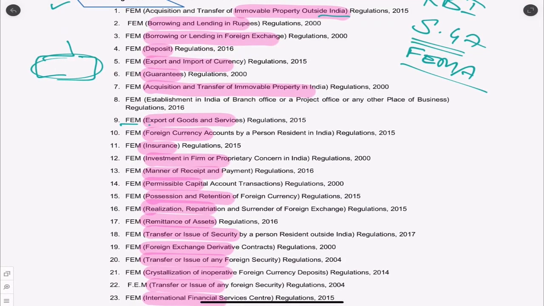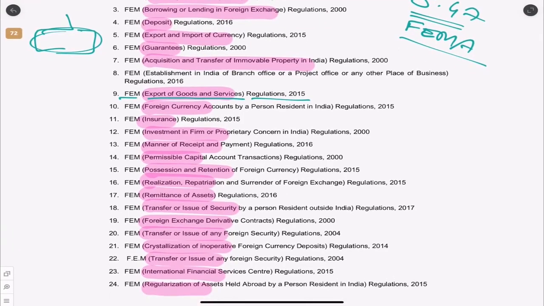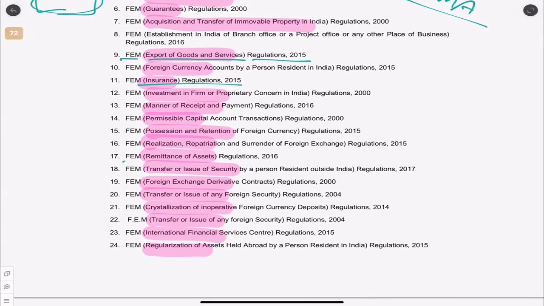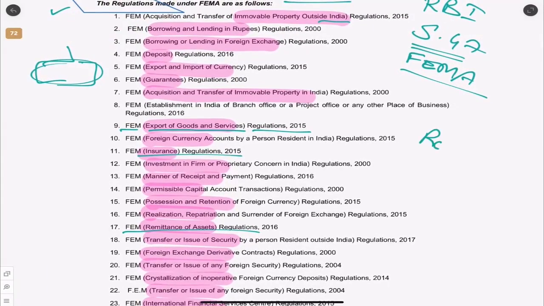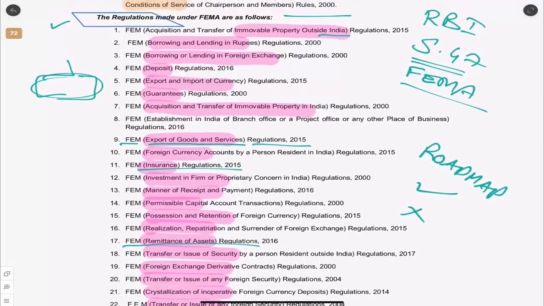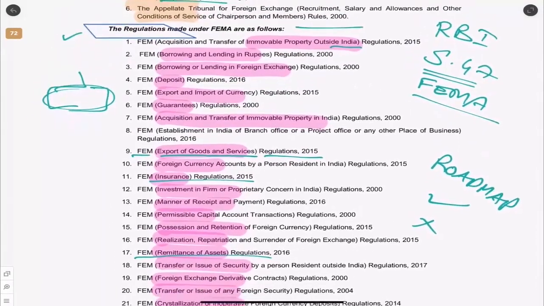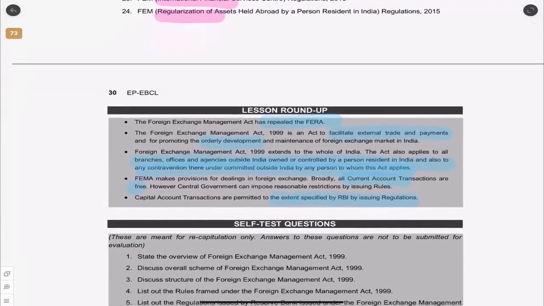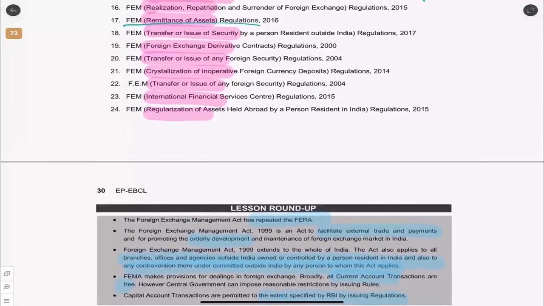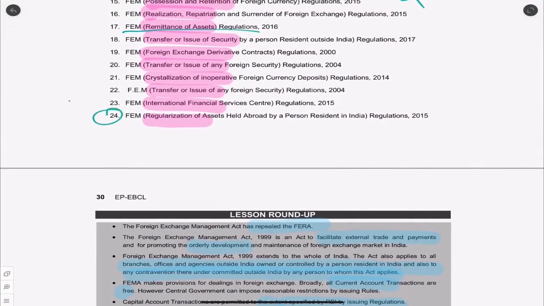Foreign Exchange Management, Export of Goods and Services Regulations 2015. Foreign Exchange Management Insurance Regulations 2015. Foreign Exchange Management Remittance of Assets. So for everything, you need a clear roadmap. How you can do, how you cannot do, what you can do, what you cannot do. And that is what we have in the regulations, which are given by the Reserve Bank of India. This is the brief small chapter. So don't worry about all the list. You don't have to remember all these 24 things. Whatever are important are there in the syllabus in the further chapters as I explained to you.